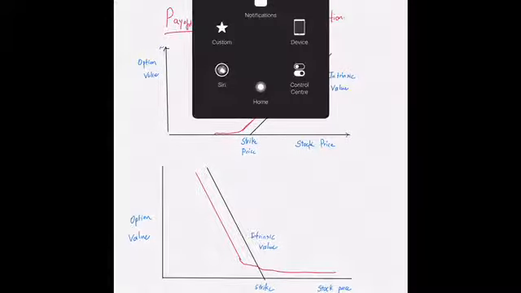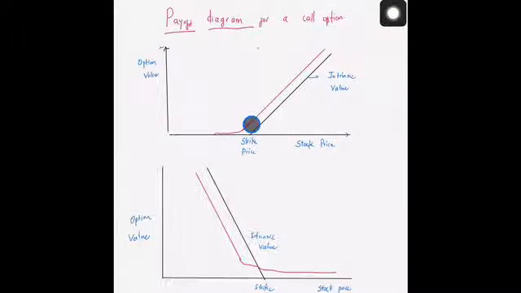Now the payoff diagrams. In the previous case, we had seen how the payoff would be as a function of the strike price. Let us see how the option value is a function of the stock price. The intrinsic value is basically the payoff function, assuming that the stock price today is going to be the stock price at expiry. So that's why the intrinsic value is going to be a straight line.